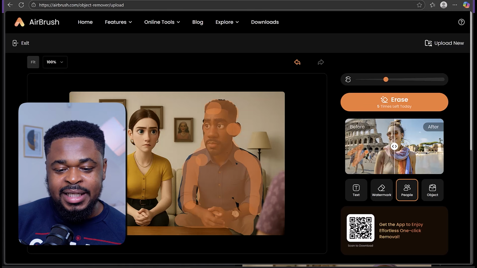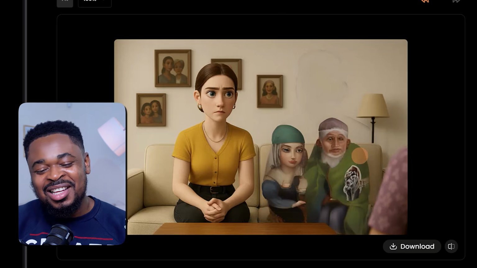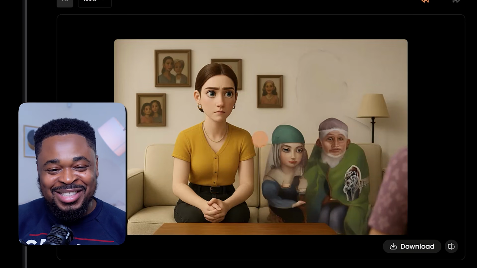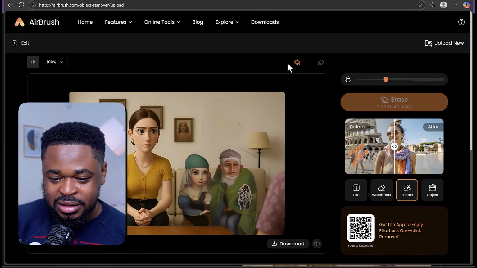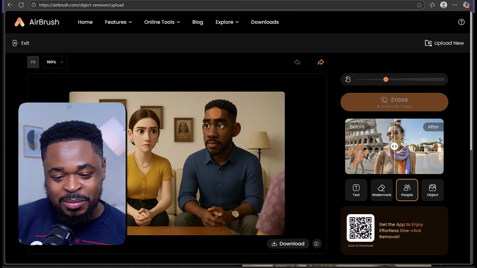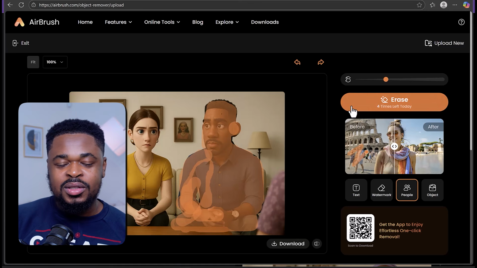Now, once you have highlighted the character, you're going to click on erase. Sometimes this tool doesn't give you the right results, so you have to do it again. You have to brush it, take it back, and brush it so it can give you the right result. Sometimes it gives you very good results, but sometimes it just misbehaves. So you're going to brush it again and click erase.